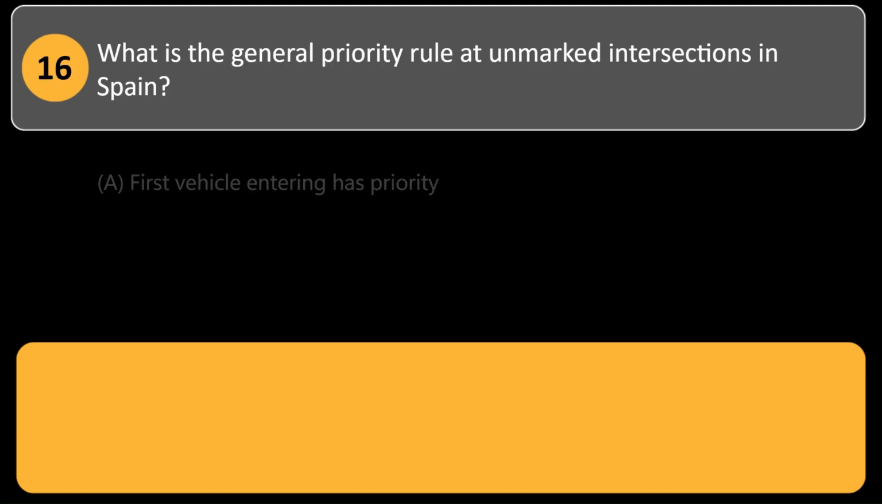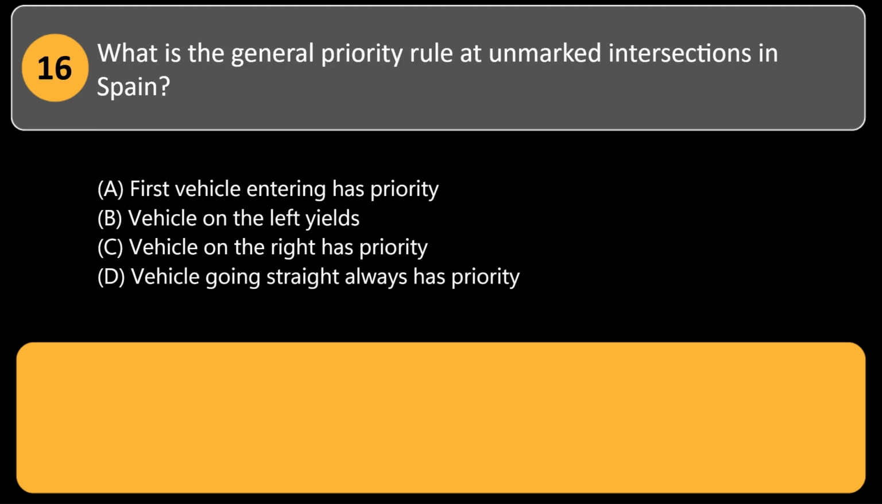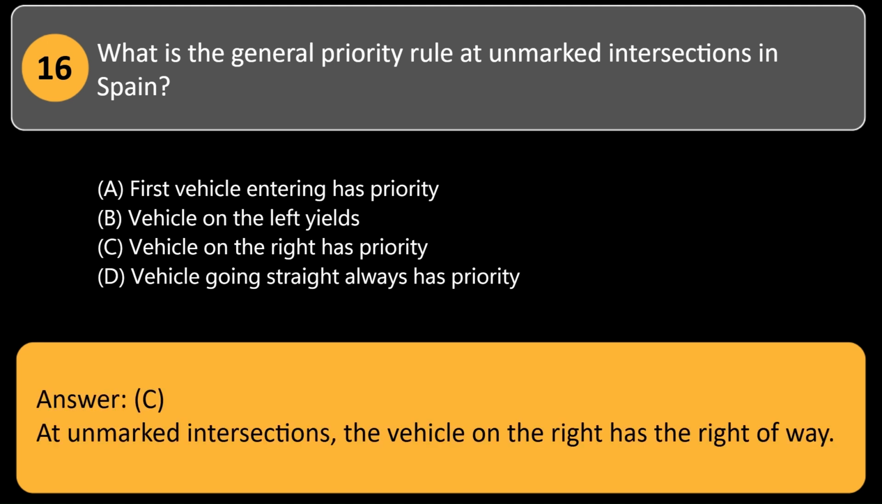What is the general priority rule at unmarked intersections in Spain? A. First vehicle entering has priority. B. Vehicle on the left yields. C. Vehicle on the right has priority. D. Vehicle going straight always has priority. Answer, C. At unmarked intersections, the vehicle on the right has the right of way.